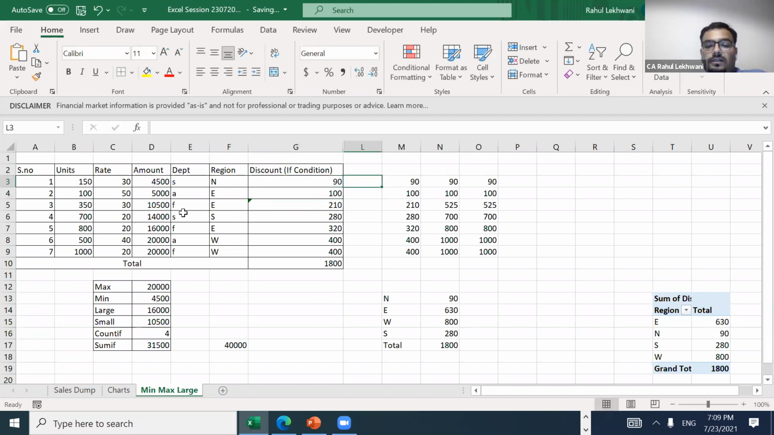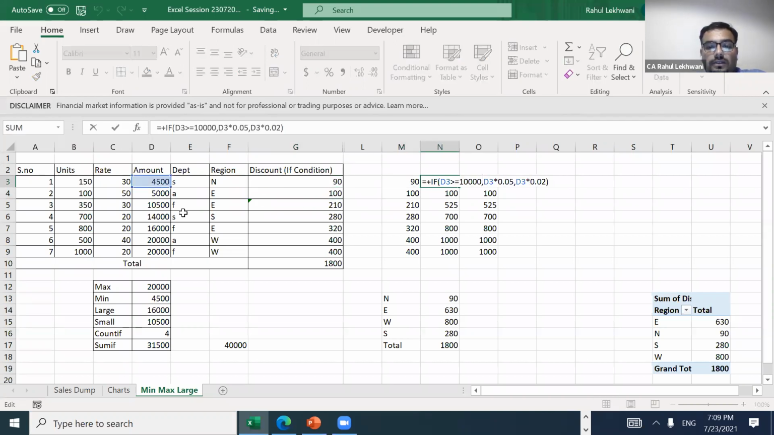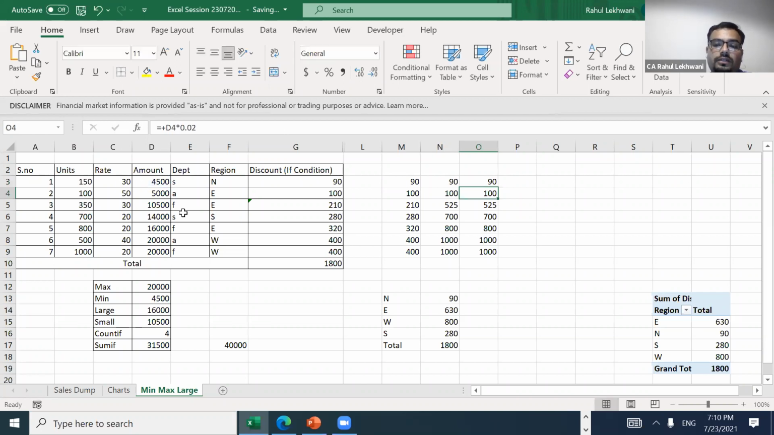Okay, so let's see what it is calculating. Manually, I have just put a formula, that is D3 into 0.02, because it is less than 10,000, then it should give me 2%. So with the formula also, it is giving me 2%. Got the point? So through IF, you can have various multiple kinds of formulas.